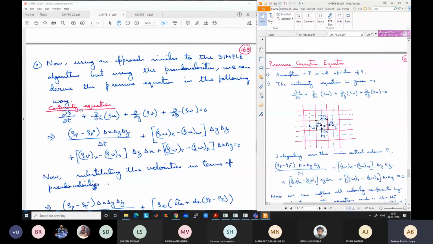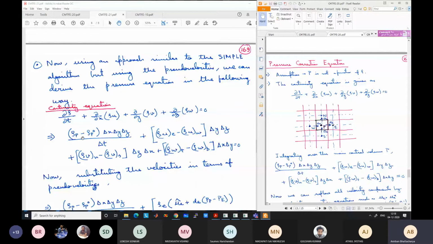So once you discretize this continuity equation, del rho del t plus del x of rho u plus del y of rho v plus del z of rho w, this is the full form of the continuity equation in 3D with the unsteady term. After discretization, which is very easy with respect to the main control volume, you can try to do it on your own. You will get rho p minus rho p0, the old value, because you are integrating it over time.